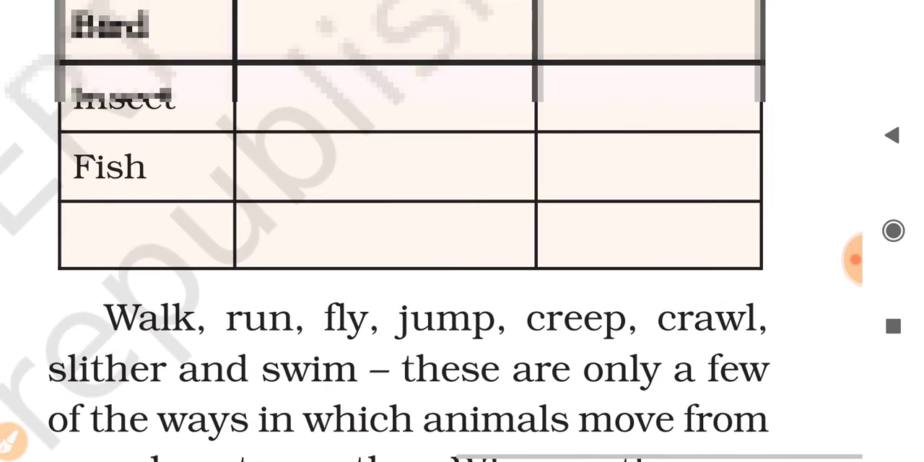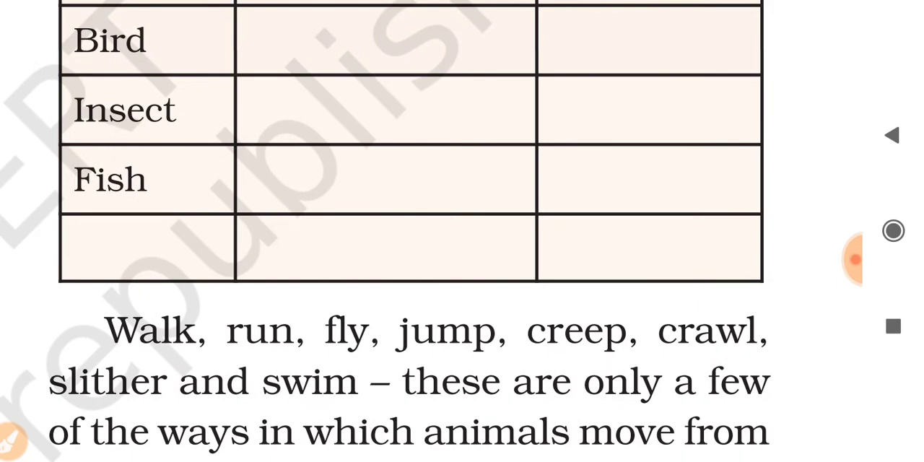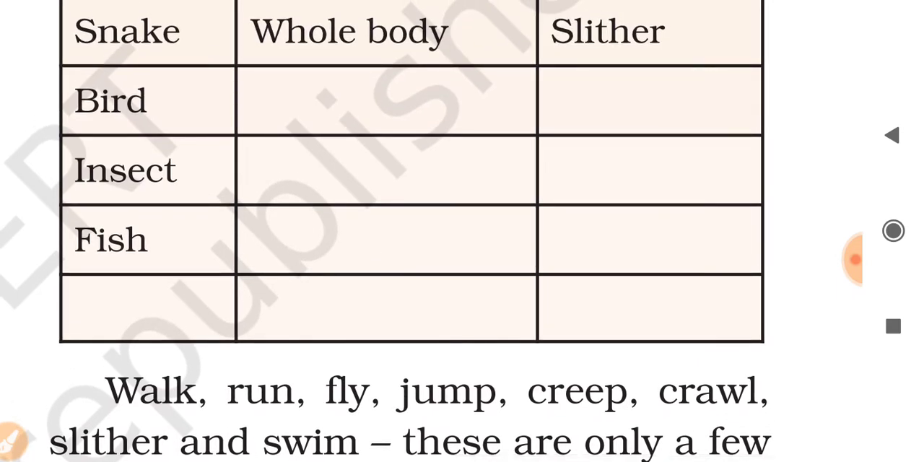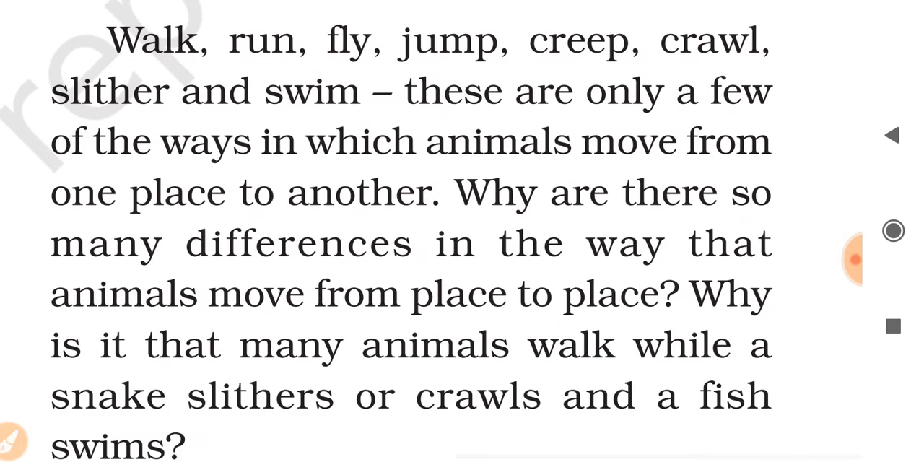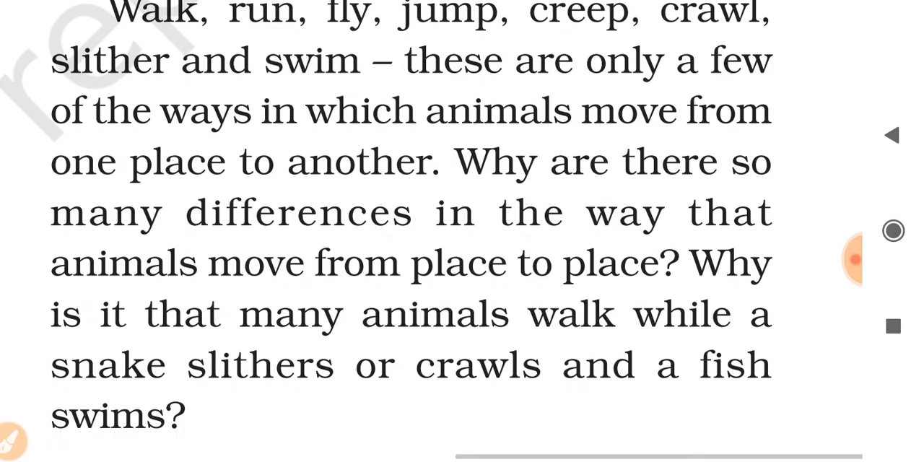So you can see an insect will crawl on the ground, and fish will swim. Swim in the river. Why are there so many differences in the way that animals move from place to place? Why is it that many animals walk while a snake slithers and a fish swims?